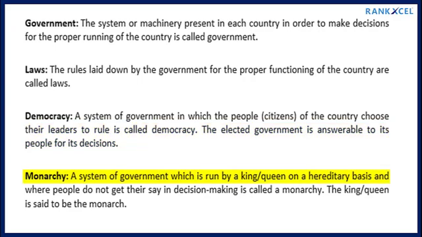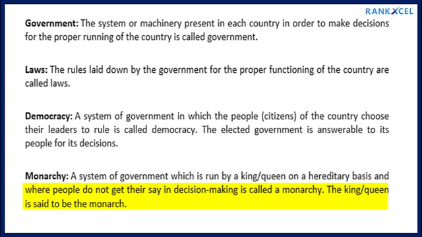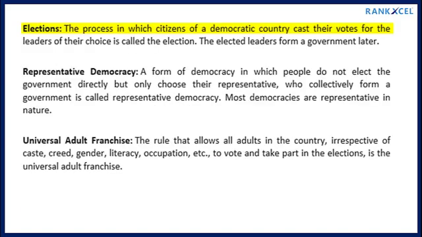Monarchy, a system of government which is run by a king, queen on a hereditary basis and where people do not get their say in decision-making is called a monarchy. The king, queen is said to be the monarch. Elections, the process in which citizens of a democratic country cast their votes for the leaders of their choice is called the election. The elected leaders form a government later.